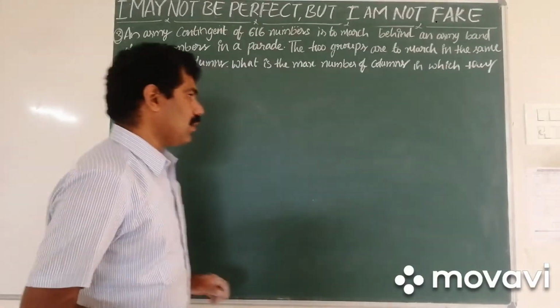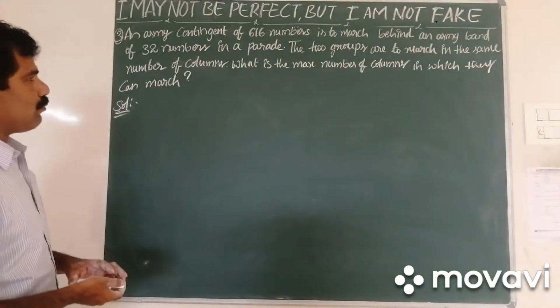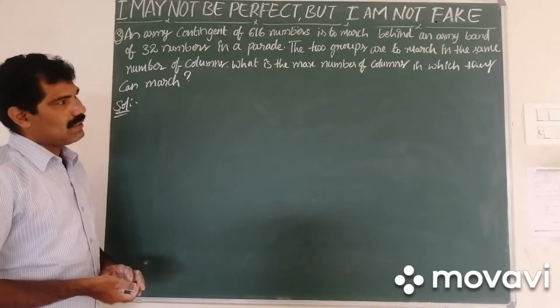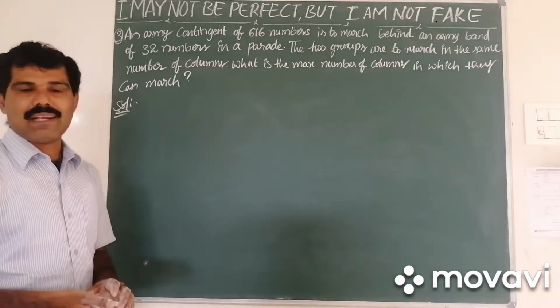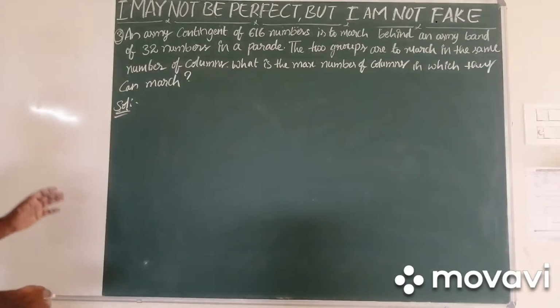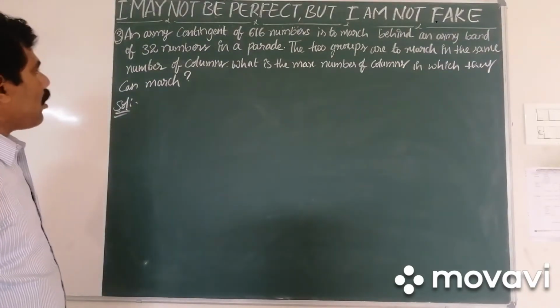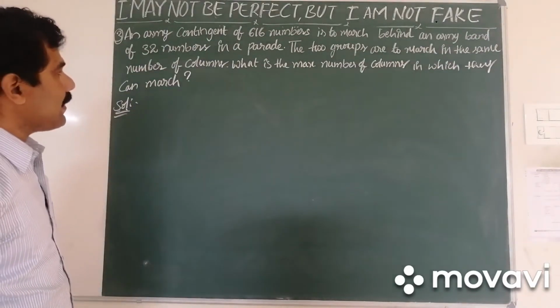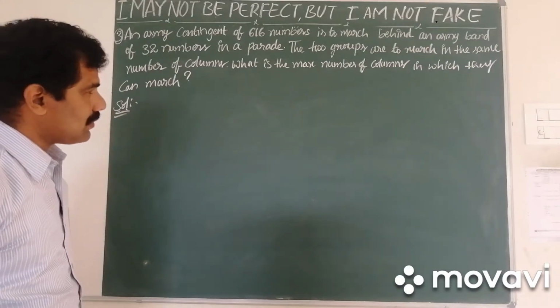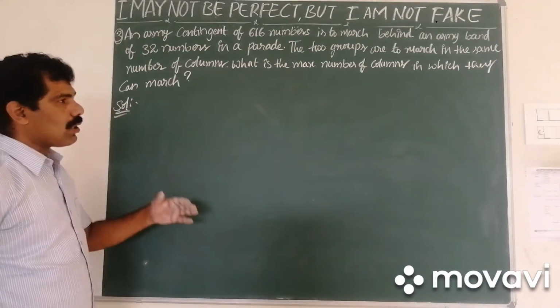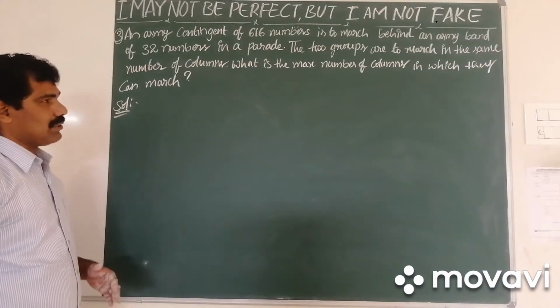Today I am going to solve the third problem of the first exercise from Real Numbers of class 10. What exactly is the third question? An army contingent of 616 members is to march behind an army band of 32 members.